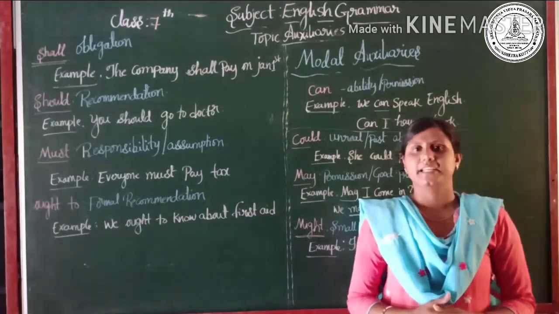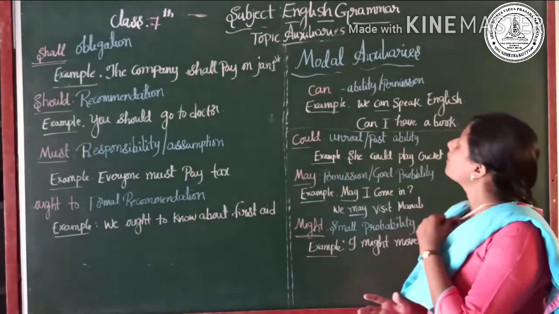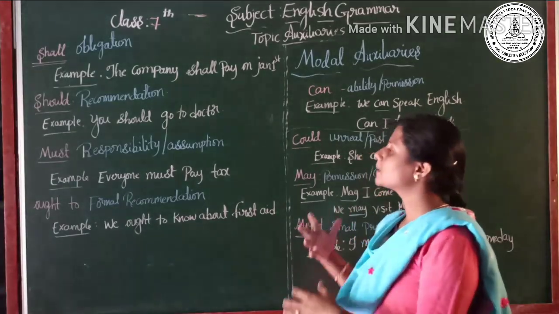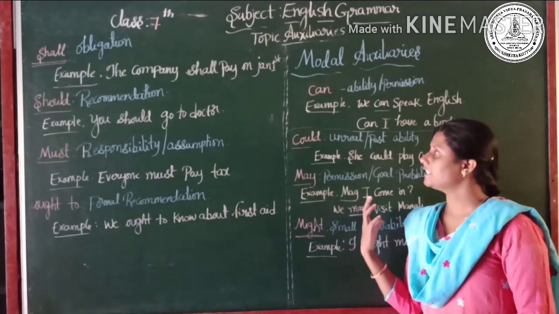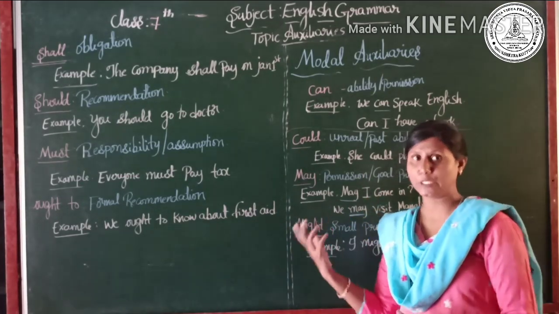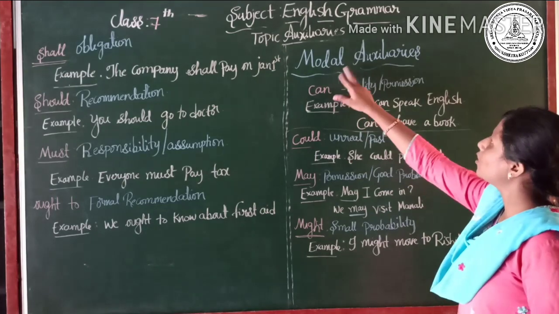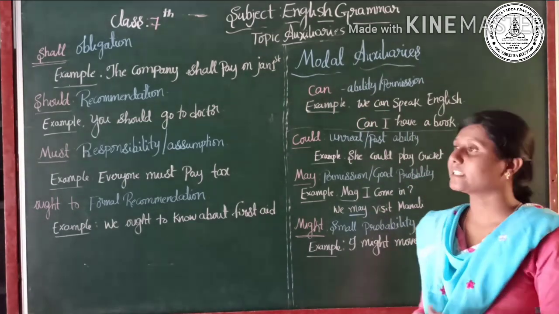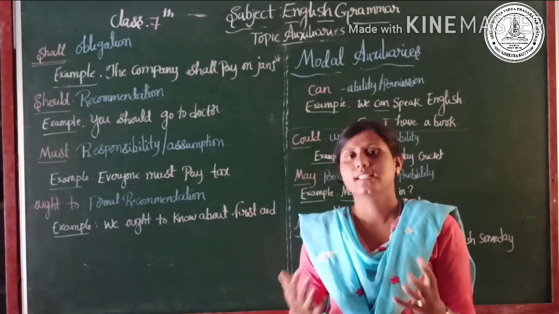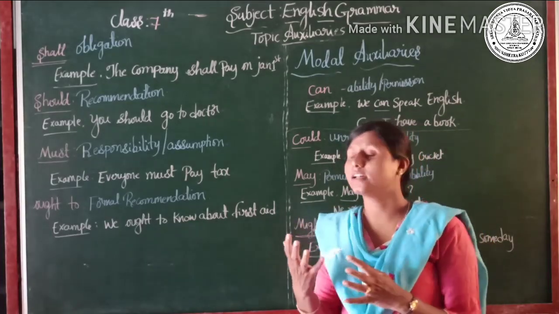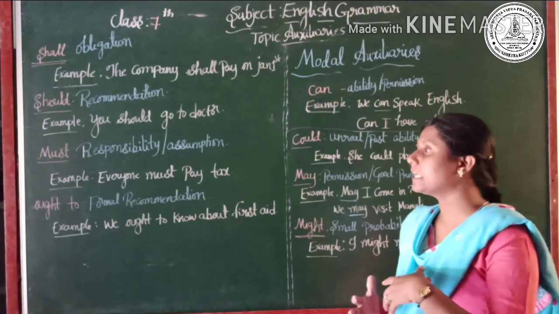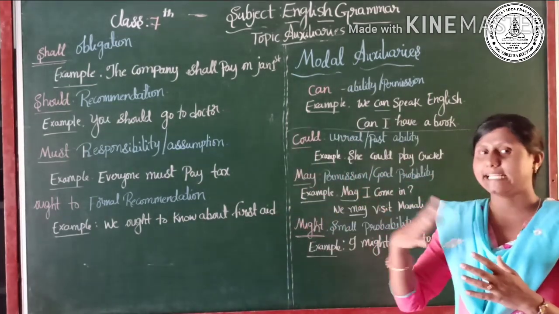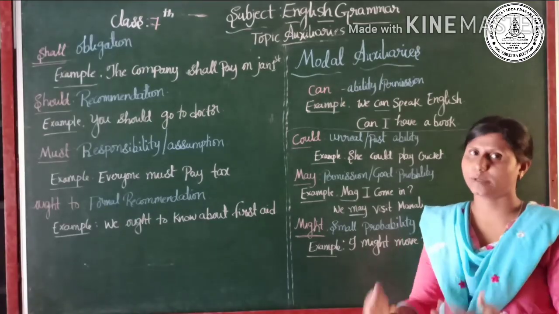So dear children, now let us discuss modal auxiliaries. What are the modal auxiliaries? How are they helpful, how are they useful, what is their usage, let us see. The modal auxiliaries sometimes show us abilities, sometimes obligations, and sometimes recommendations.